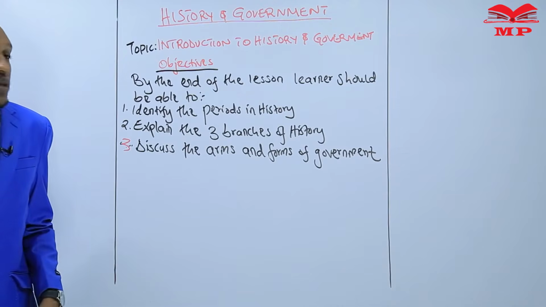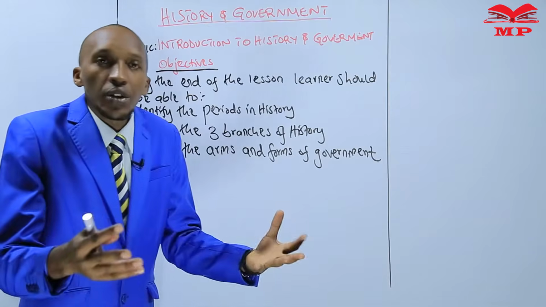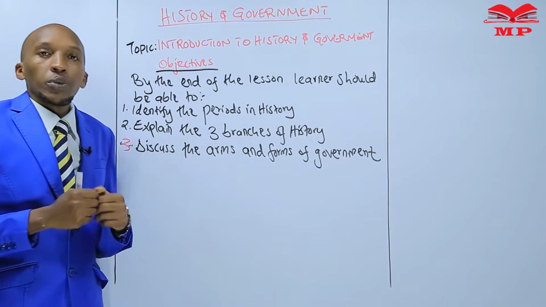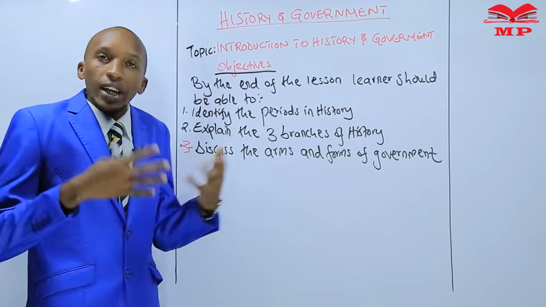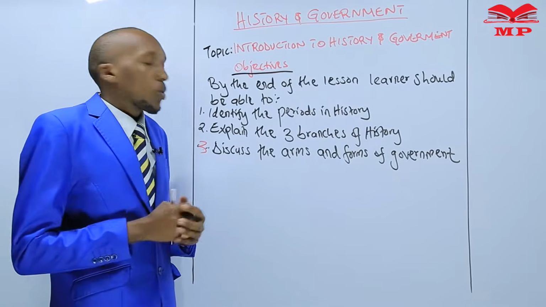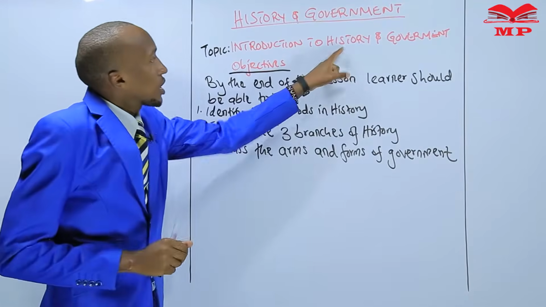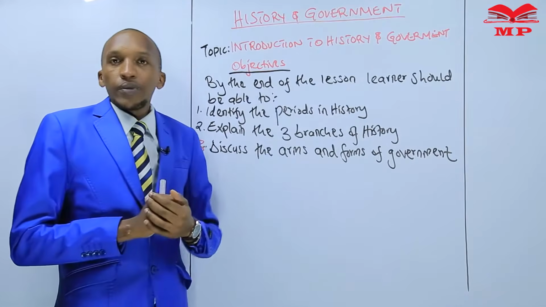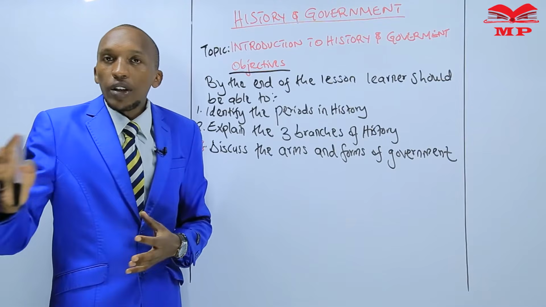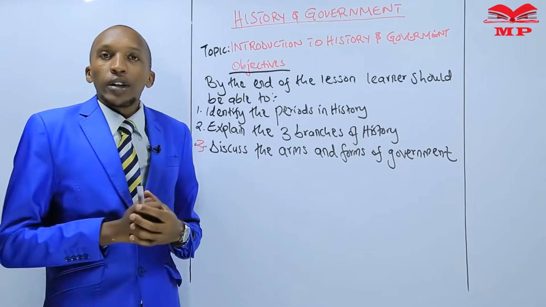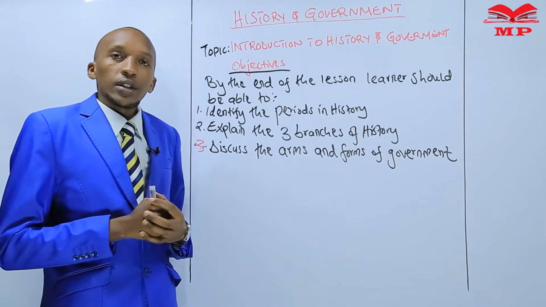So, my dear learner, as we learned in our previous lesson, we defined what history is. We also defined what government is. Can you remember what definition we gave for these two terms, history and government? Try to tell your friend, your brother or your mom. Can you tell them what is history and what is government?